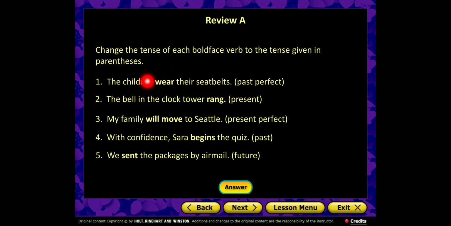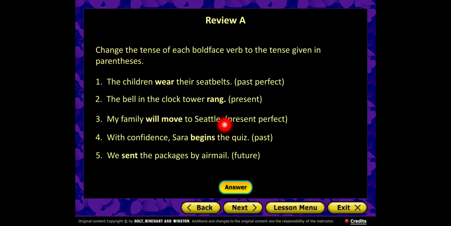Past perfect? No, past perfect. So we say the children had worn. You got this? So in the past perfect we use had plus past participle. So the children had worn. What about number 3? My family will move to Seattle.